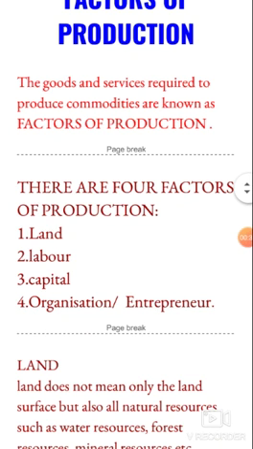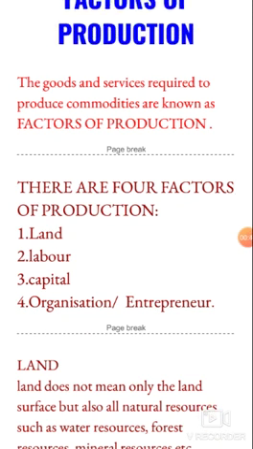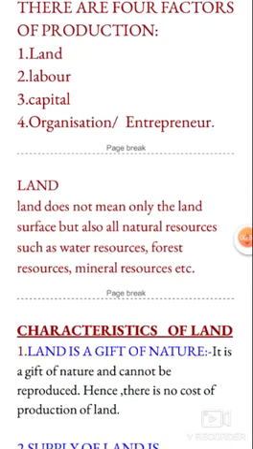There are four factors of production. They are land, labor, capital, and organization, or you can say entrepreneur. So these are the factors of production with the help of which we can produce any commodities or goods.